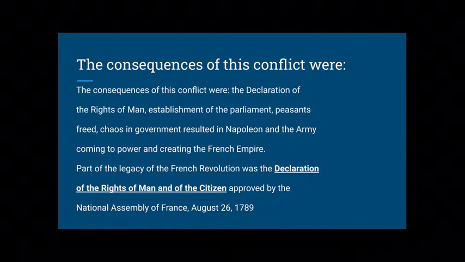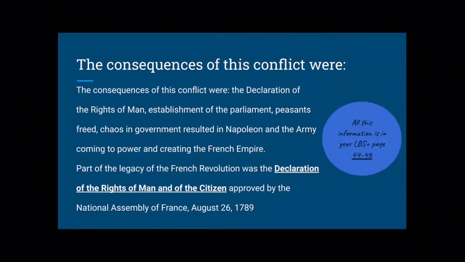Part of the legacy of the French Revolution was the Declaration of the Rights of Man and the Citizen, approved by the National Assembly of France on August 26, 1789. Remember that all this information is in your LBS Plus, page 44 to 46.